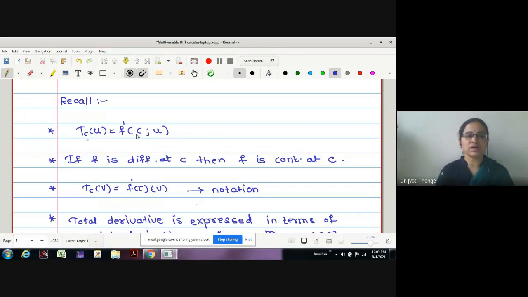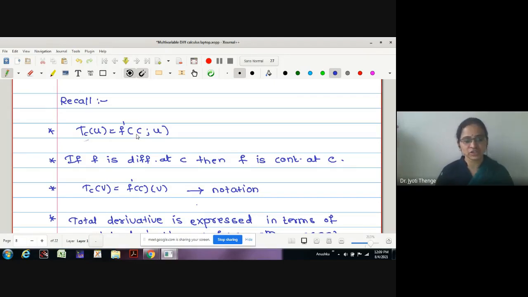The directional derivative gives us the local behavior of a function in a straight line only, whereas the total derivative gives us the local behavior of the function in the neighborhood, correct? As it is giving us the behavior in the neighborhood, this will imply continuity, and that we have proved as the next theorem: whenever the function f is differentiable, then it is continuous at C.